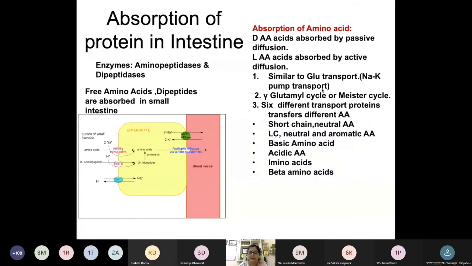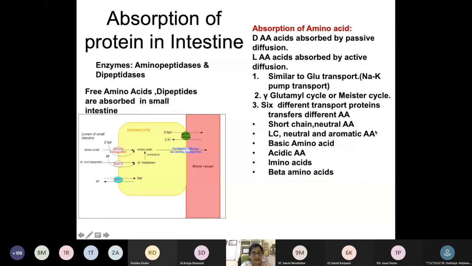Now one more specific transport mechanism is present here, known as the gamma glutamyl cycle or Meister cycle. We'll see in another slide how it works, because it's a special type of transport mechanism, though expensive. Now there are again 6 different transport proteins present, which help in the transport of short chain and neutral amino acids. Even there is a specialized transport mechanism for long chain neutral and aromatic amino acids.